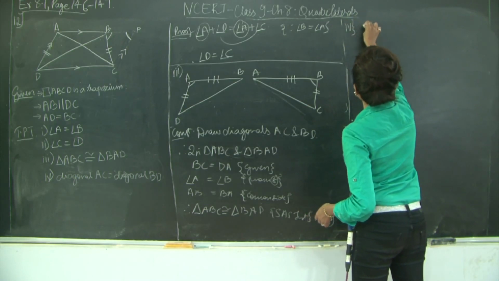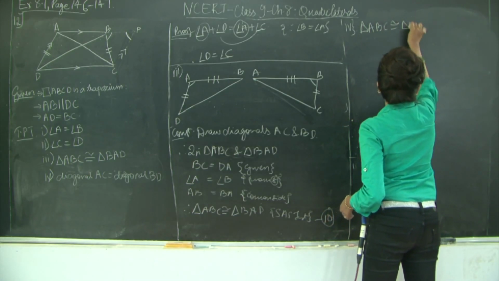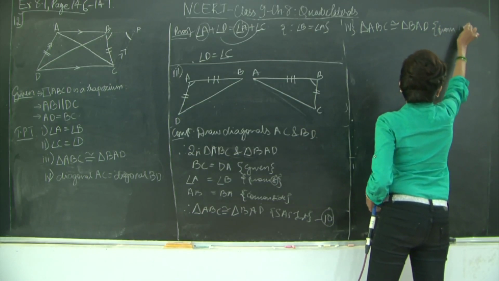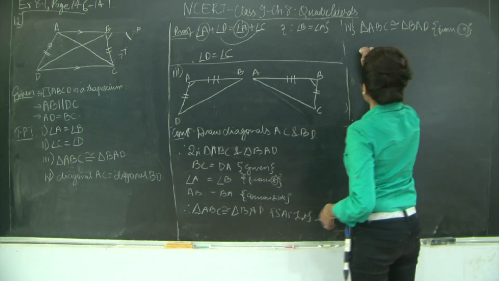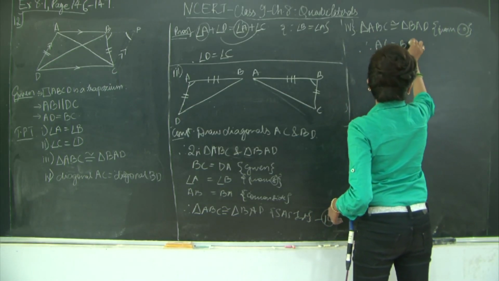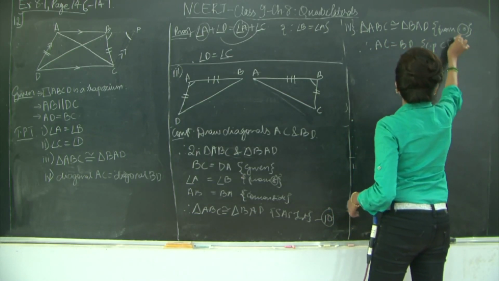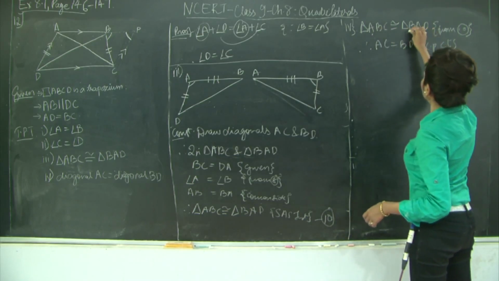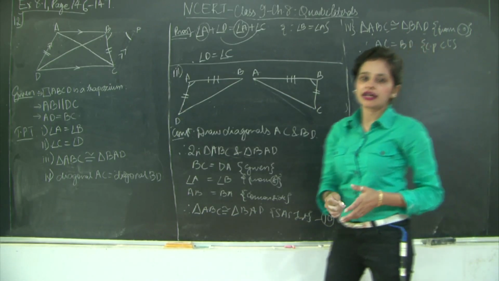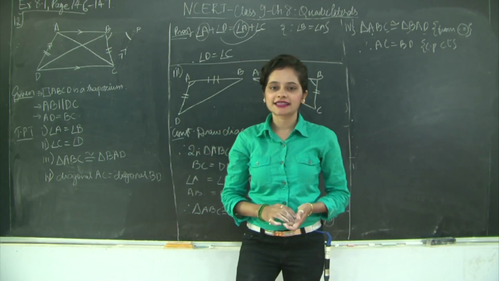Fourth section, triangle ABC is congruent to triangle BAD. I'll say from 10. Therefore, AC is equal to BD, corresponding pair of congruent triangles. If you see here, A corresponds to B and C corresponds to D. So you even have it in the right order. So this was about the last sum, that is question 12 of exercise 8.1. We'll take a look at the other sections in the next classes.